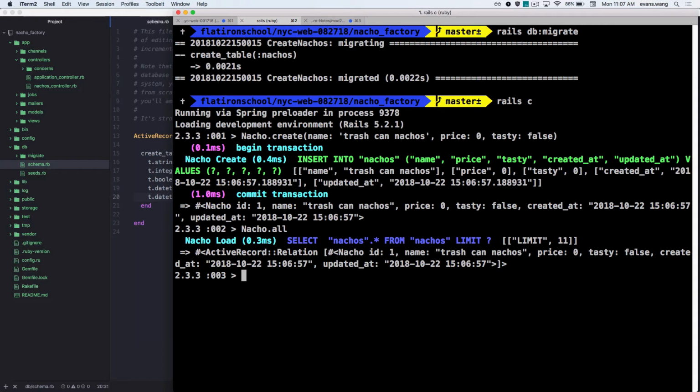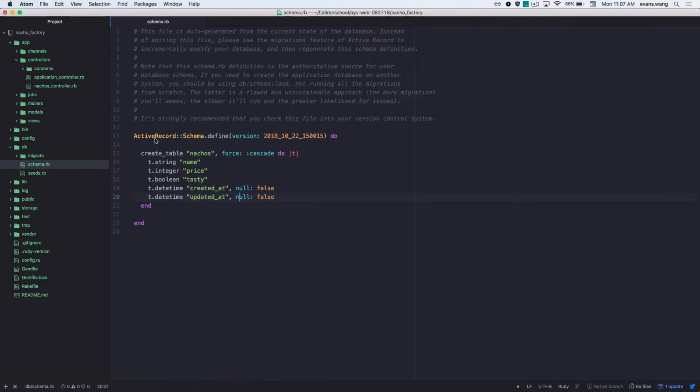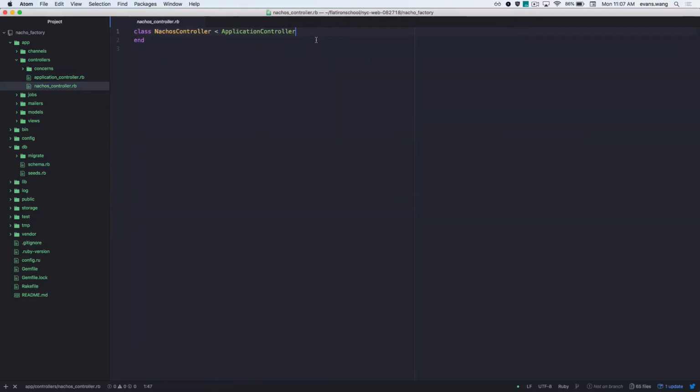Nothing wild. So what are we doing now? What do we want to do in our controller if we want to send back some data? What's the first route we always build? Index, right? A little bit of this. Cool. And what is the RESTful route for this? Slash nachos. Okay. And is this going to hit us with what we need? Although there's no view. Interesting, right? So what do we do?